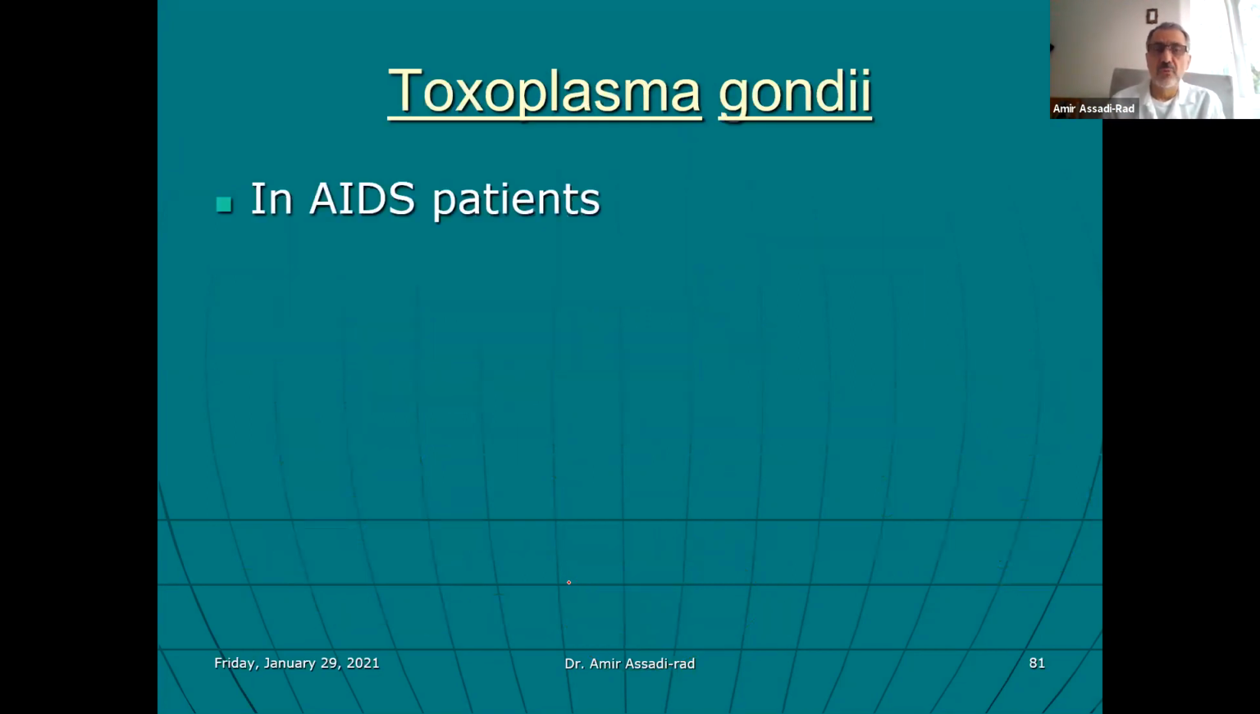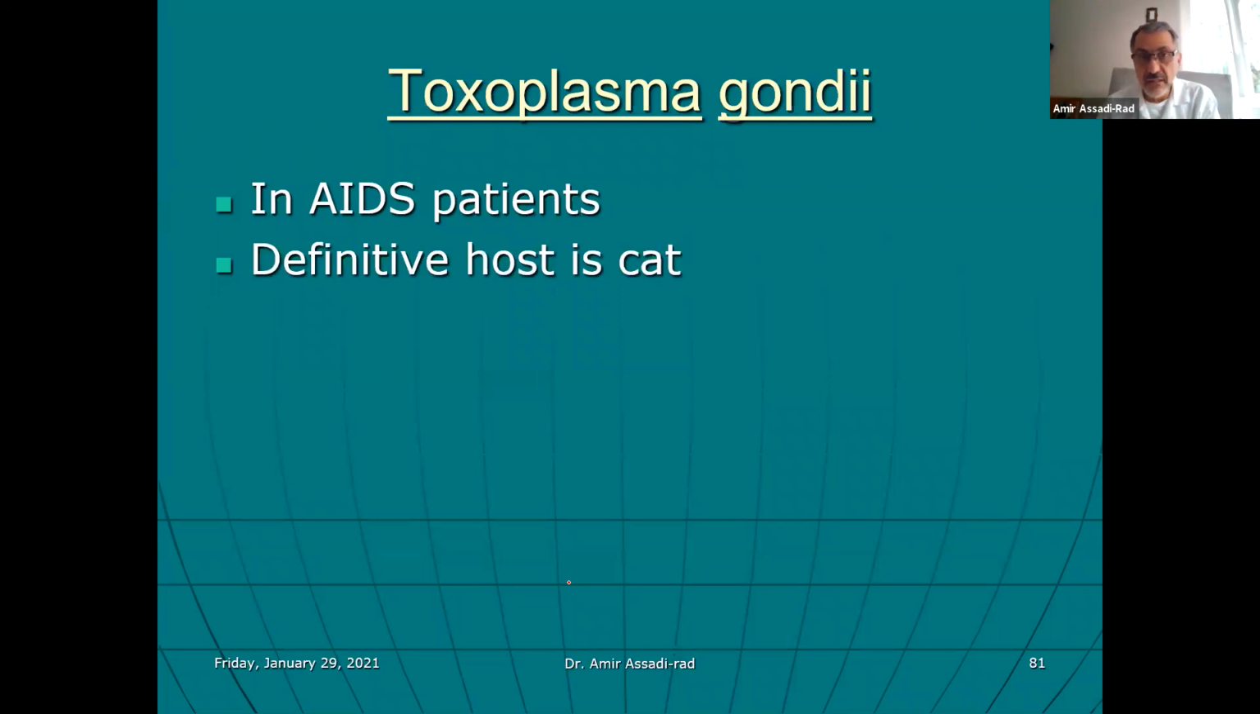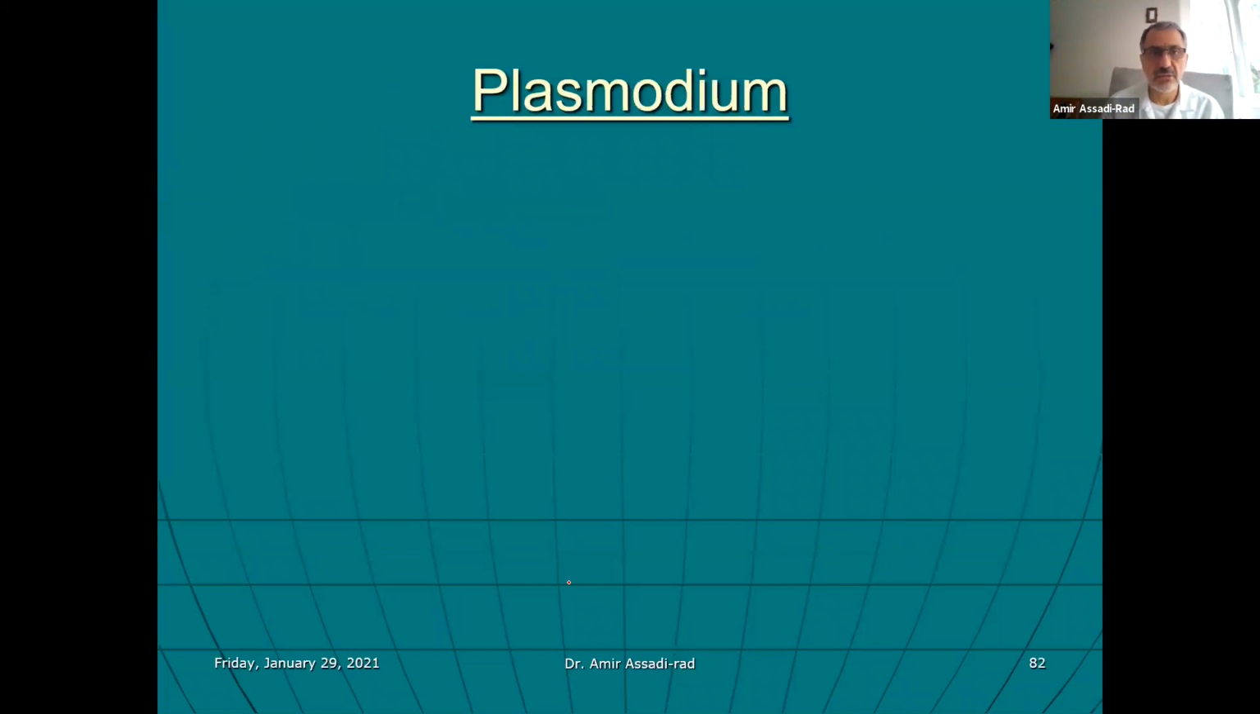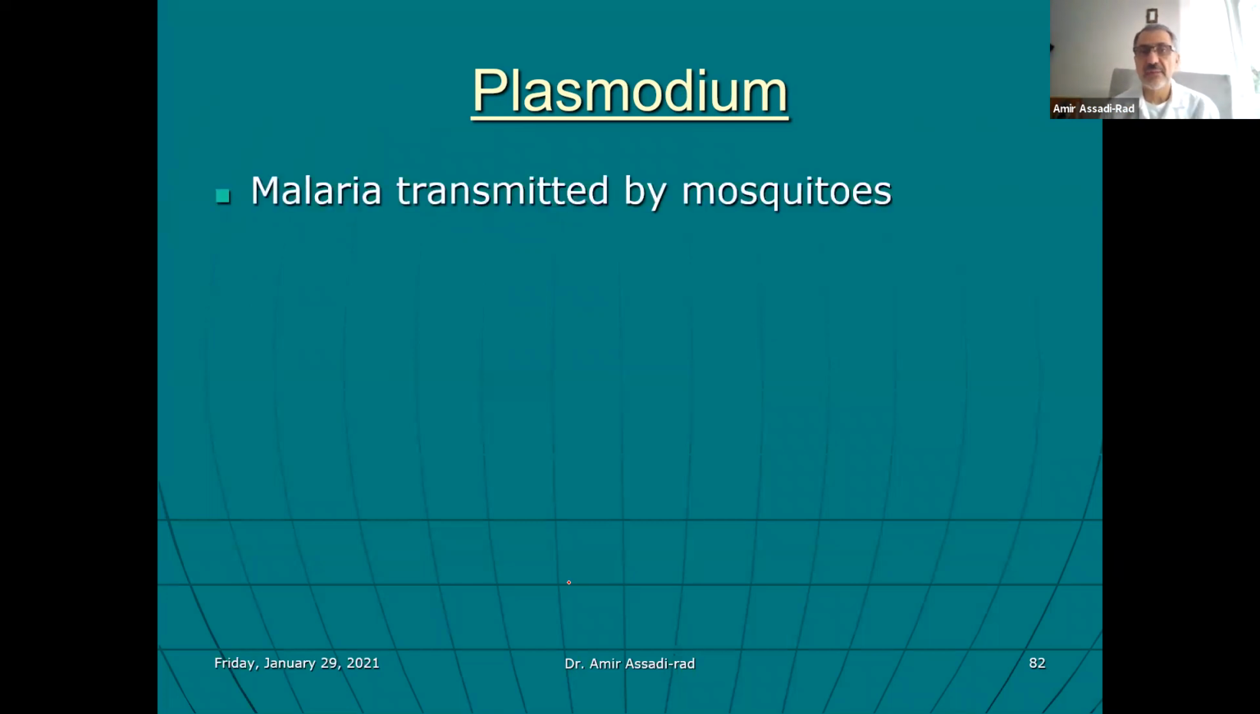Toxoplasma gondii, I will talk about it next lecture, but it's devastating in AIDS patients. Half of the population in the United States has Toxoplasma gondii, and we don't even know. The definitive host is the cat. It means sexual reproduction occurs only in cats, wild cat, domestic cat, and we'll talk about that a little bit. The possible intermediate host is us. Plasmodium is malaria. So malaria is transmitted by mosquito.